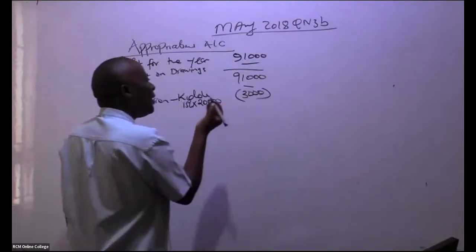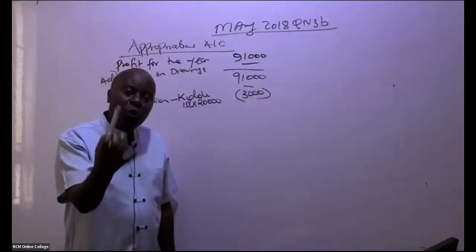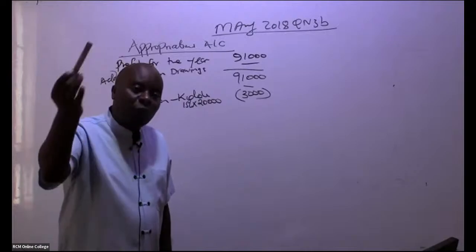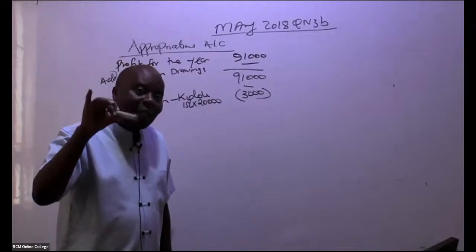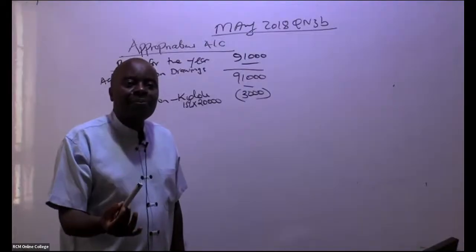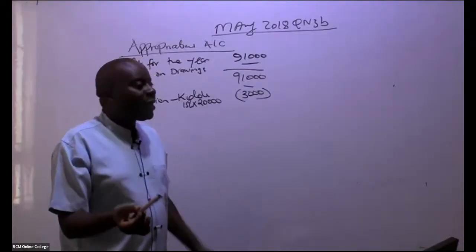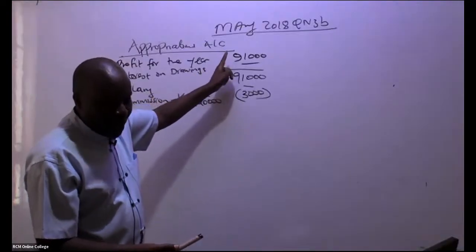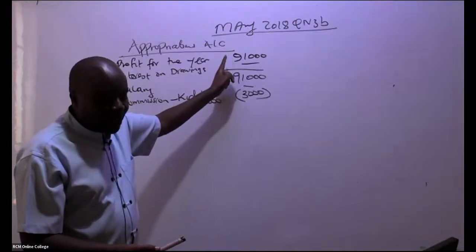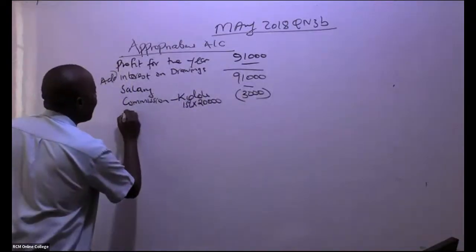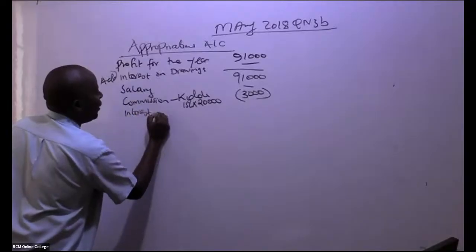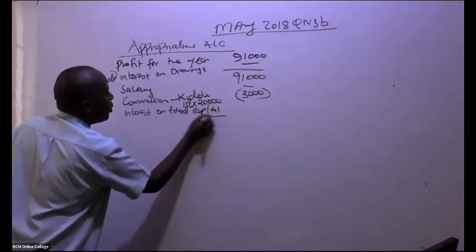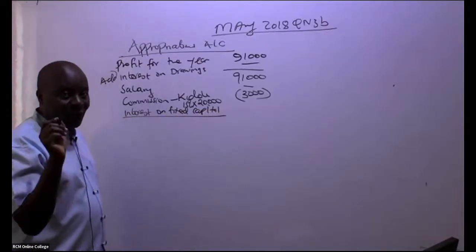3,000. From there, these people have given us capital, which will enable us to run this partnership into the future. What we call the fixed capital, what they can't withdraw. We must pay them interest. That interest will be an appropriation, a distribution of the profit. So come here and give us, ladies and gentlemen, the interest on fixed capital. Of course, everybody has a fixed capital there.